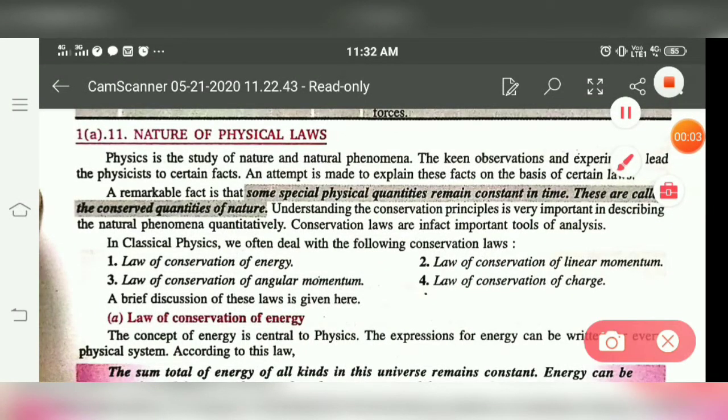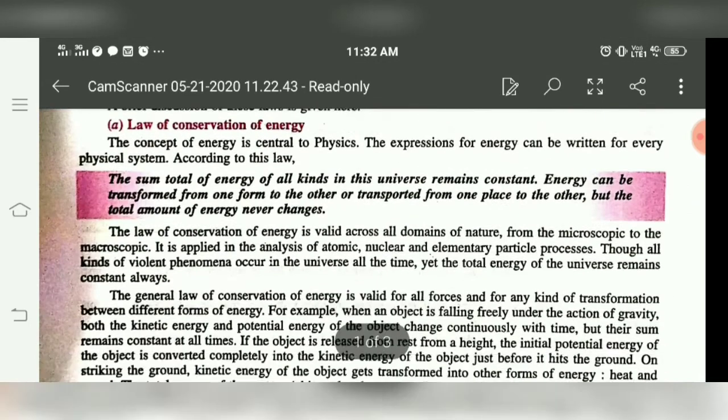As physics is a study of nature and natural phenomena, to describe this, first we describe what are conserved quantities in nature. Some special quantities whose value remain constant in time are called conserved quantities.